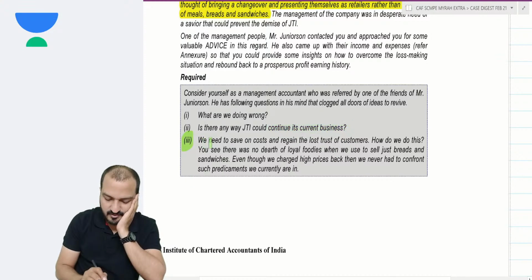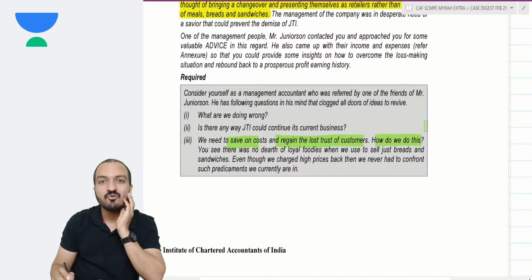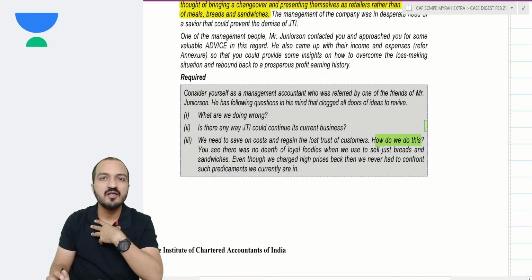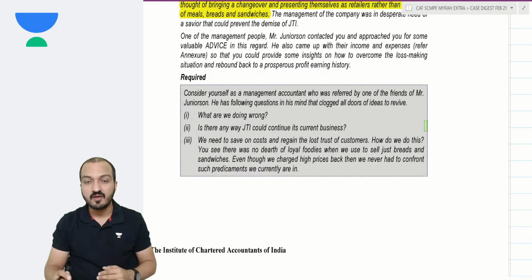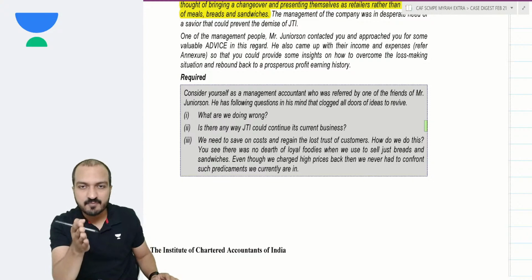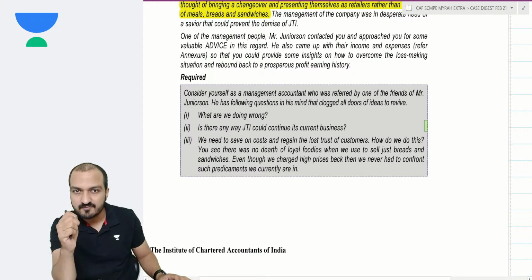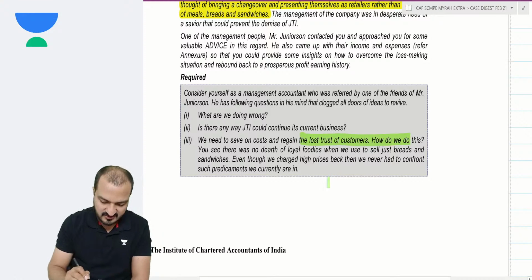And the third question, they say we need to save on cost and regain the lost trust of customers. How to do that? How to regain the trust of the customers? Look, when you were selling only sandwiches, customers trusted you a lot. In fact, even though you were charging a high price for sandwiches, people were still coming to your shop and buying from you. But now because of the bad publicity, the customers' trust is lost. How to regain it?